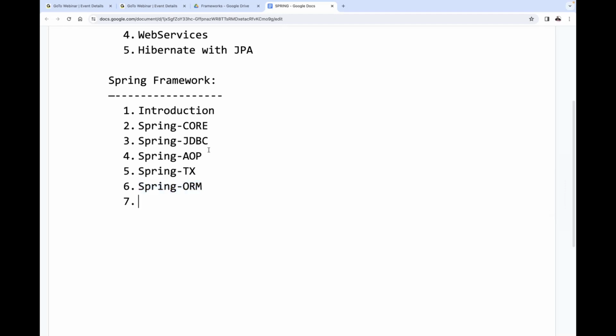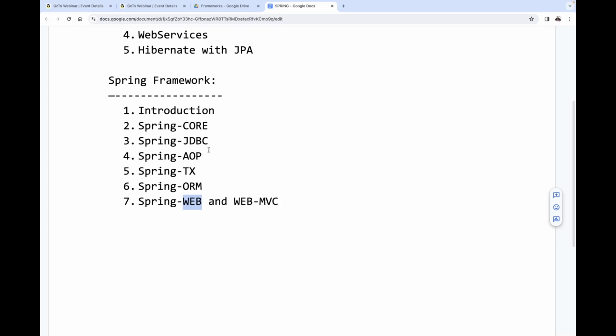Don't worry about it. After this Spring ORM module, the next one is Spring Web and Web MVC. The Spring Web module is almost outdated. Nowadays, nobody is using that. Why? I'll give one example. What is the intention of this web module?